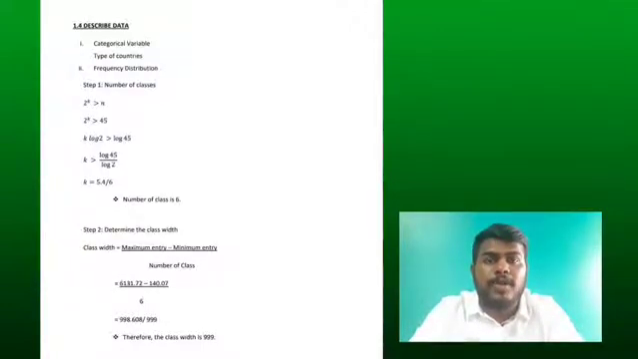Next, I move to the frequency distribution. In step 1, we determine the number of classes, which is 6 from the calculation shown in the slide. Then in step 2, we determine the class width, which is the maximum entry 6131.72 minus the minimum entry 140.07, divided by the number of classes 6. Therefore, the class width is 999.